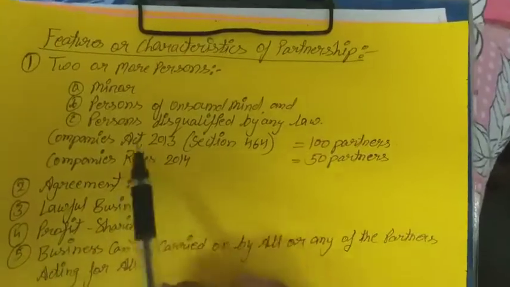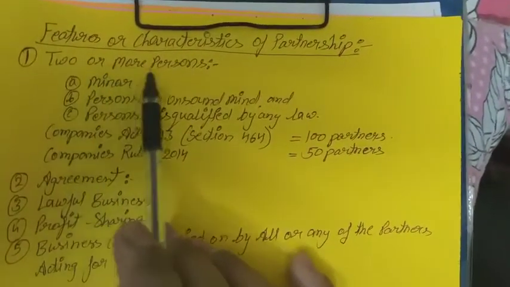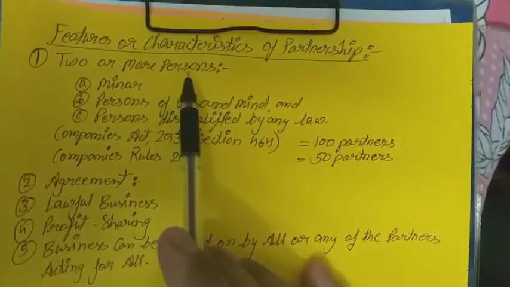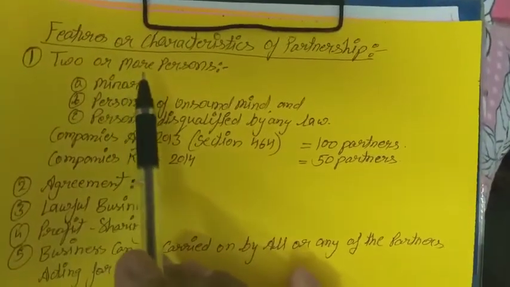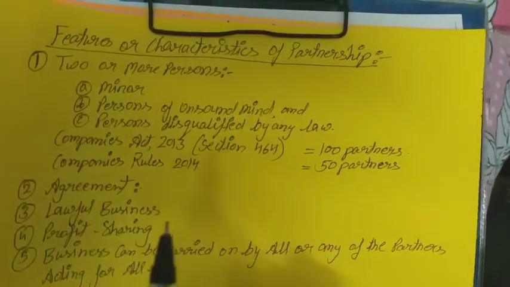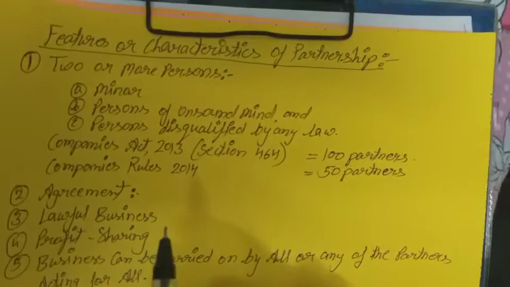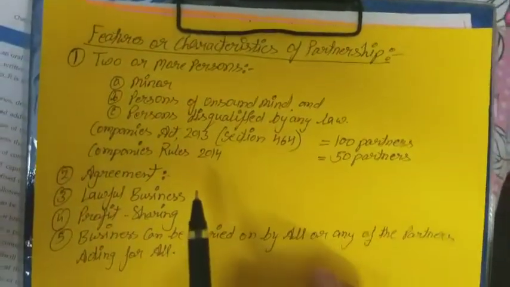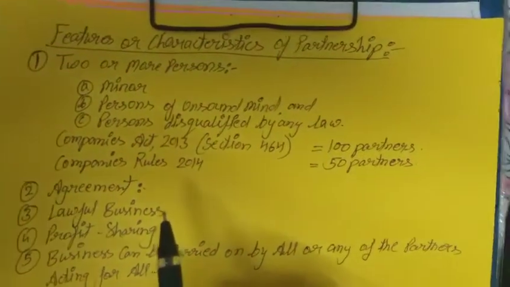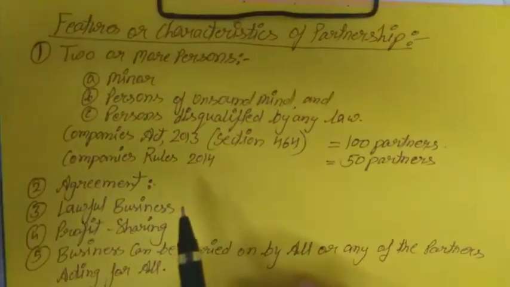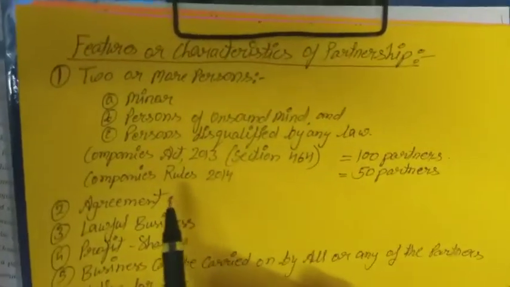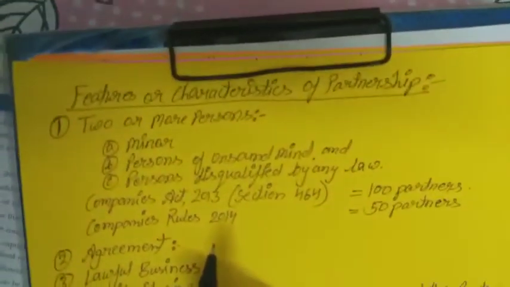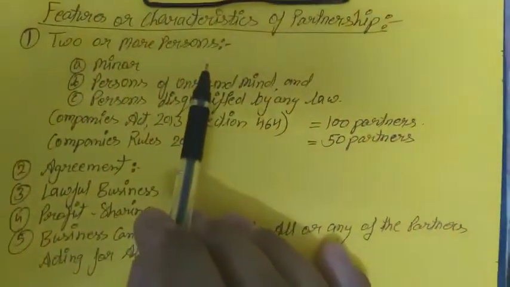First one, there must be 2 or more persons. If fewer than 2 persons are there, a partnership cannot exist. That will be a sole proprietorship. If there is a single owner, it will not count as a partnership, it will be a sole proprietorship. So there must be 2 or more persons.